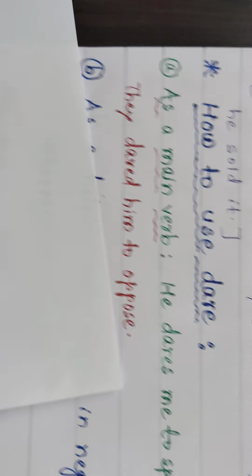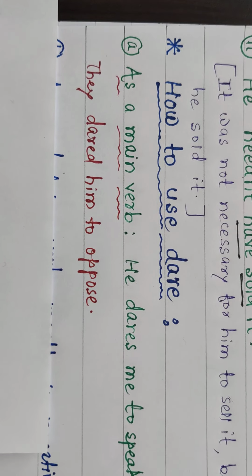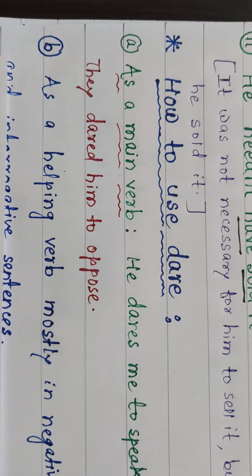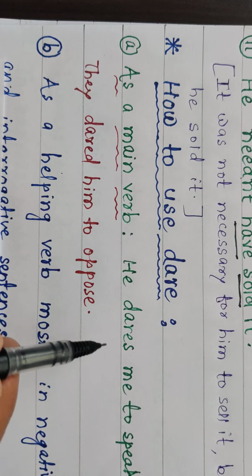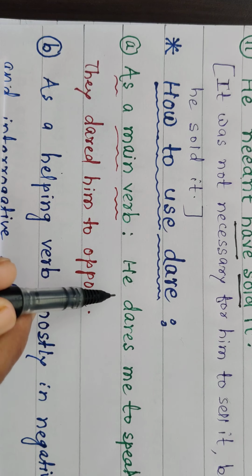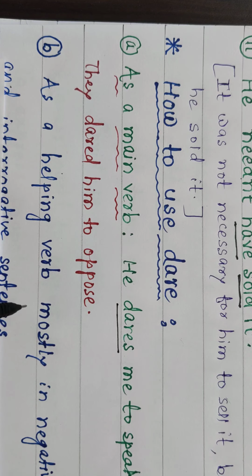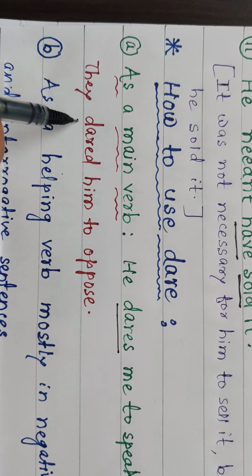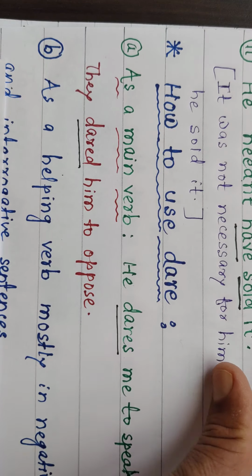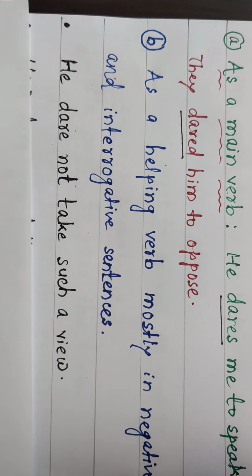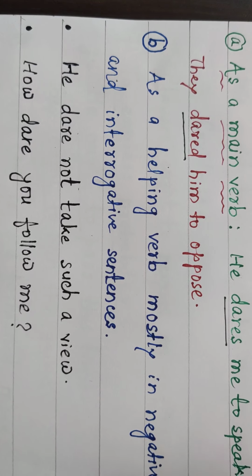Then the third modal auxiliary verb is dare. How to use? It is also used as a main verb: dare, dares, dared. He dares me to speak. They dared him to oppose. As a main verb, dare is also used like need. And as a helping verb, mostly in negative and interrogative sentences.